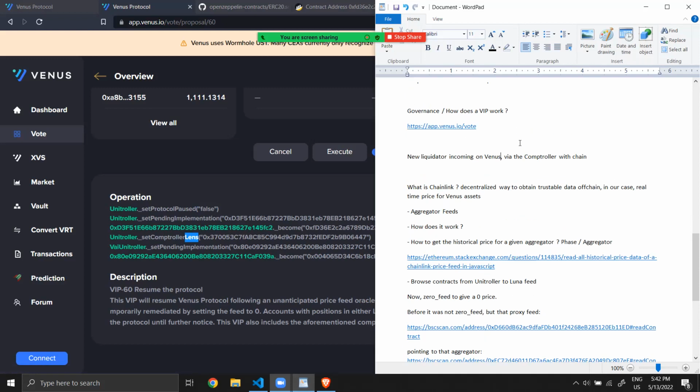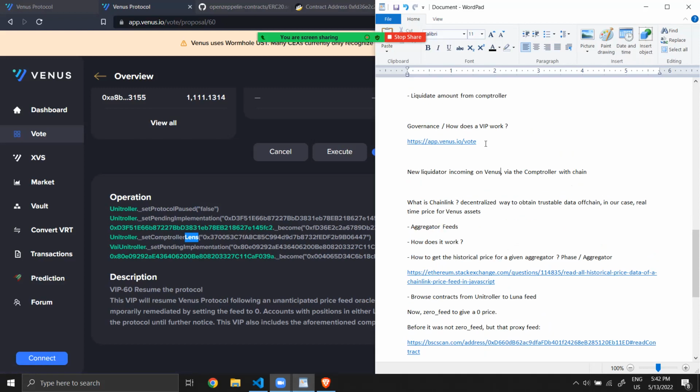yes, what I showed you about the liquidation, now it will be better because before, if you want to liquidate someone, you have to interact with the specific V token. It's in the code of the V token. But now the liquidation will be done at the level of the controller. So you don't have to call the liquidate function on a specific V token. It will be way better.